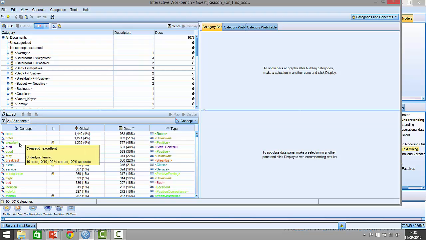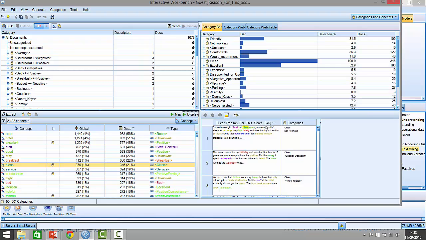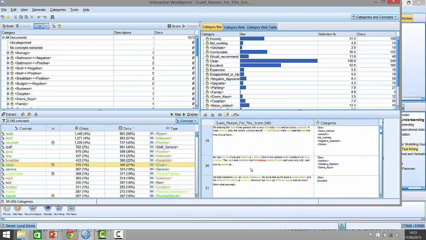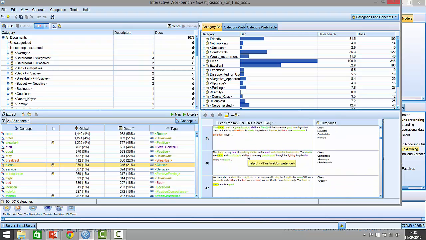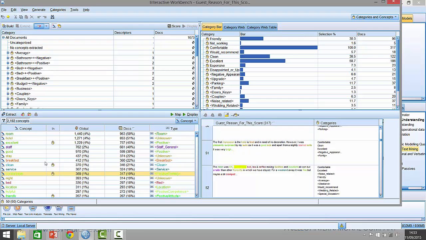Then we have phrases like excellent, or things related to the staff, whether positive or negative. We have items related to breakfast, to comfort. If I look at clean, for example, and hit display, I'll see some examples of people where they've mentioned cleanliness, and we get small but clean room, phrases like very clean, nice clean hotel, all very clean, and so on. You get the same thing with the terms comfortable and comfort, where people are talking about the comfort and so forth.